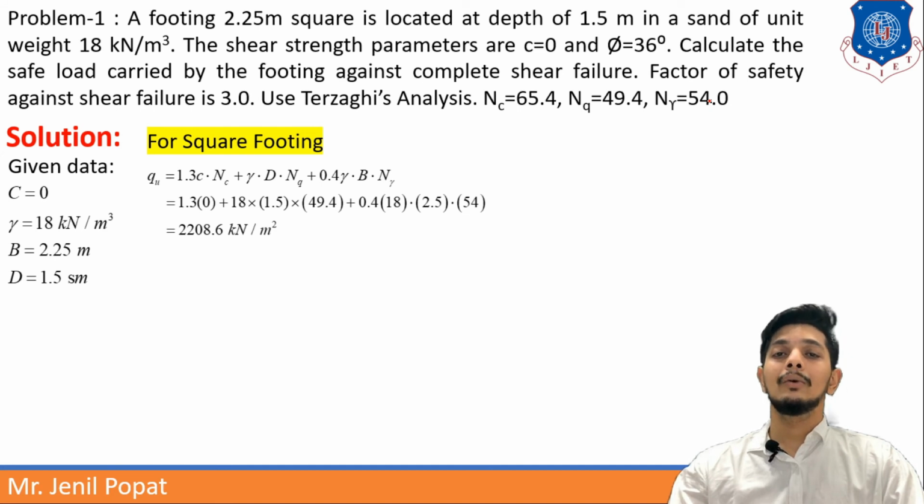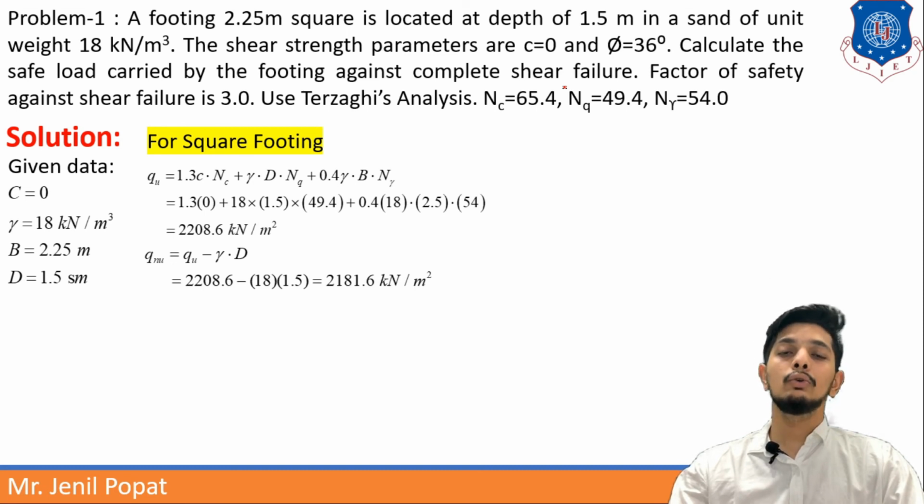And the qu bearing capacity comes out as 2208.6 kN per meter square. So this is my bearing capacity. But here I am told to find the safe load carried by the footing. Right? For safe load, you have to find out qnu, which is net ultimate load. Net ultimate load will be given by qu minus gamma into D. So you have to remove surcharge from there. That is how you can get net load. So 2208.6 minus gamma, that is 18, into D, depth, given as 1.5. So qnu will be 2181.6 kN per meter square.